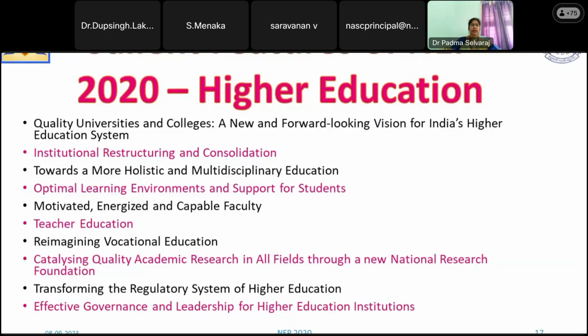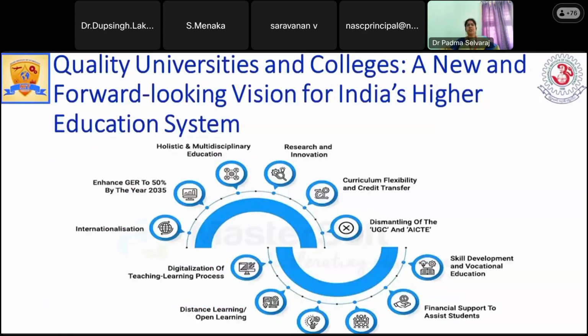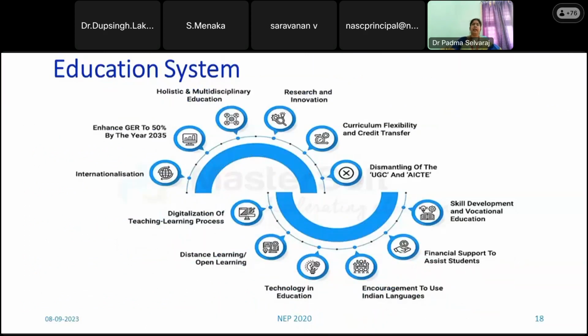And an optimal learning environment for students, like teacher education and capable faculty, vocational education, and multidisciplinary research foundations, research universities, specifically focusing on national research, and the regulatory systems for higher education, and how the governance will happen. So quality is the basis for this higher education system.